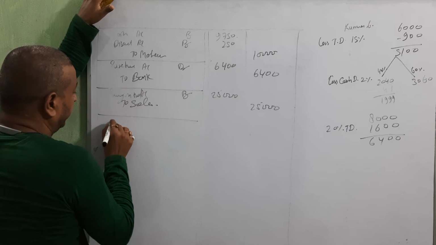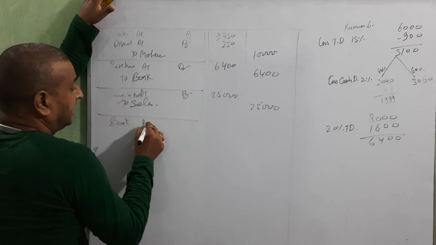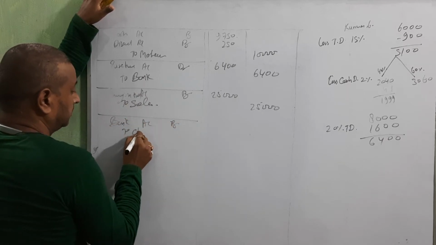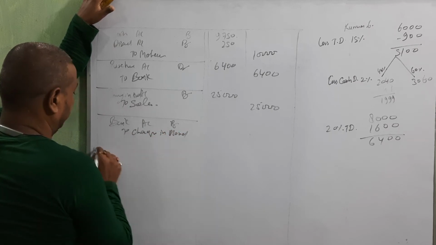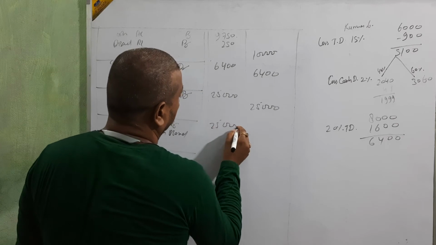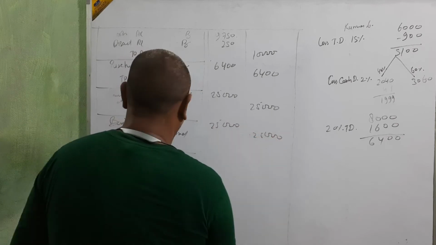Okay, and then bank account debit to check in hand, and the amount is 25,000. Okay, next.